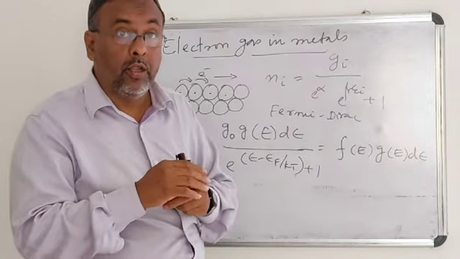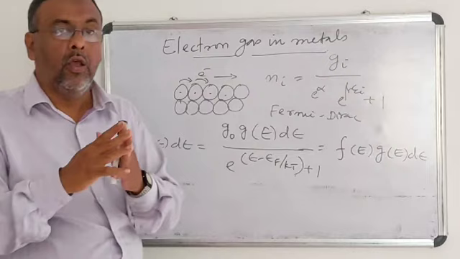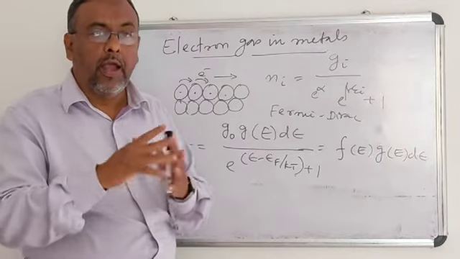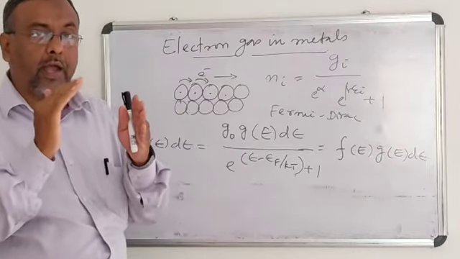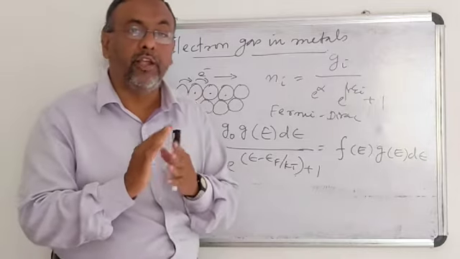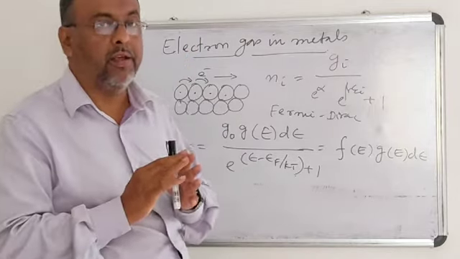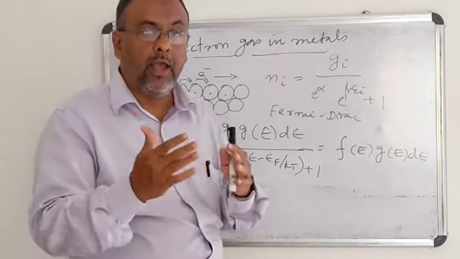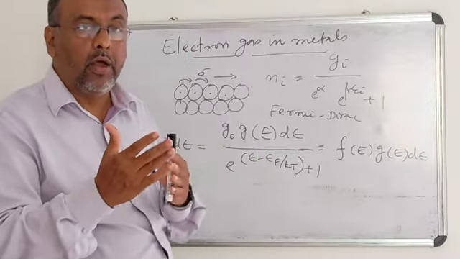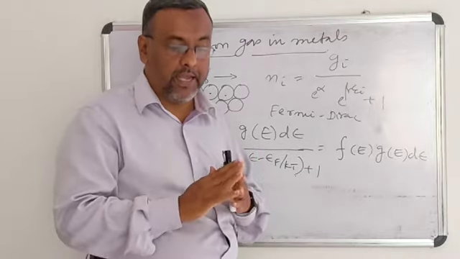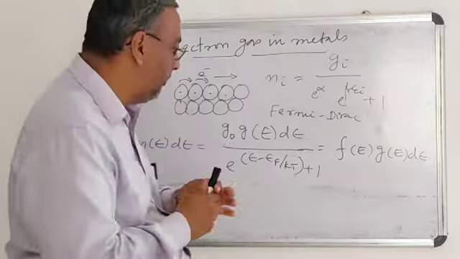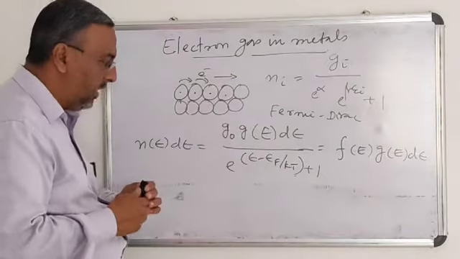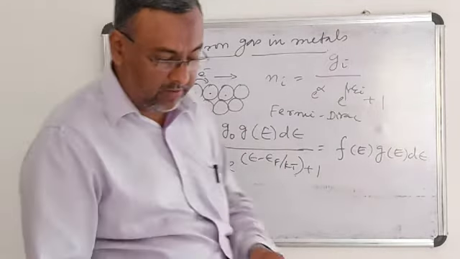So the excess energy acquired by the electron at absolute zero temperature is called Fermi energy, given by EF, and we have to calculate it.